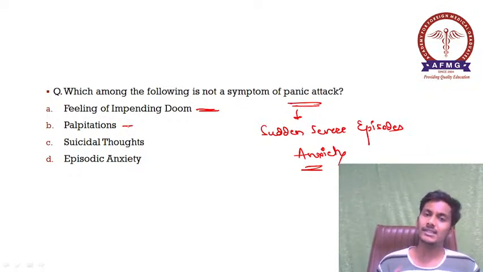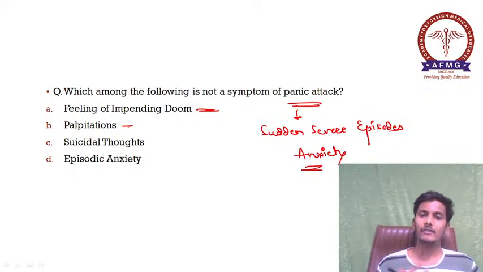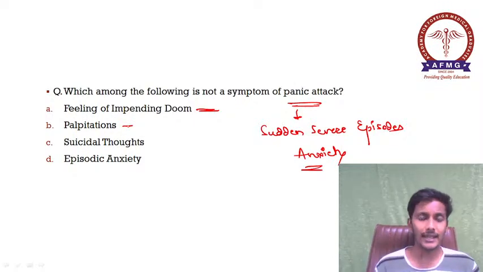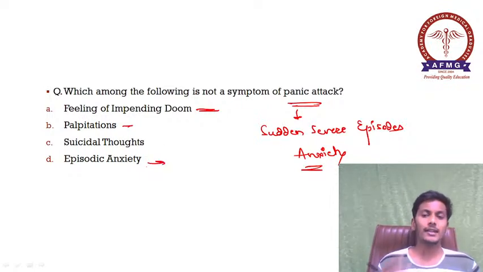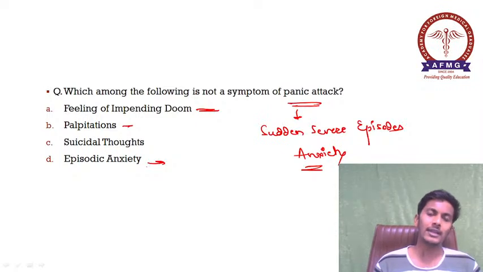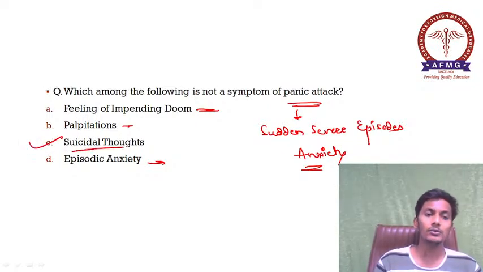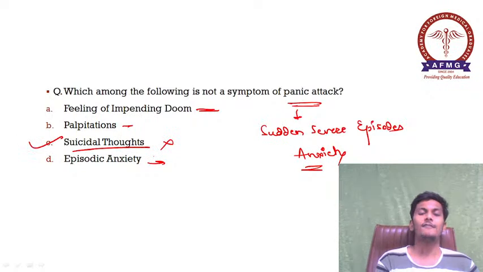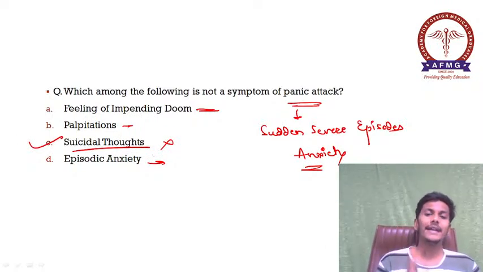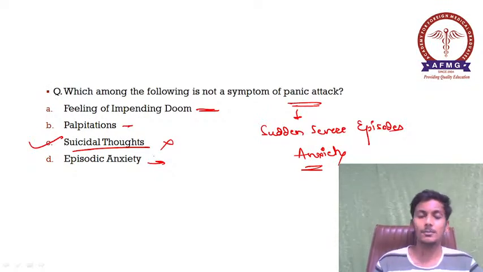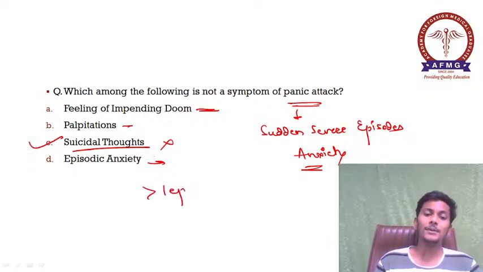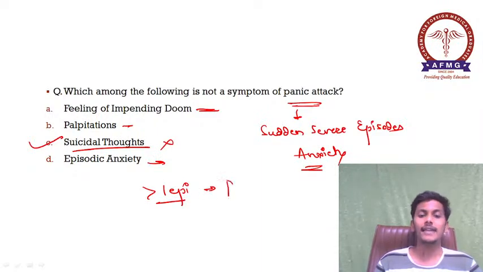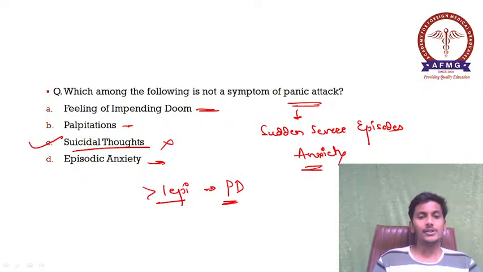Next, palpitations. Obviously, as it is anxiety, there would be tachycardia, palpitations, and excessive sweating. Next, there is episodic anxiety, as I have already told you there are severe episodes of anxiety. So please remember option C: suicidal thoughts are not seen in cases of panic attack. Suicidal thoughts are not a component of panic attack. If there is more than one episode of panic attack in a month, it can be characterized as panic disorder.